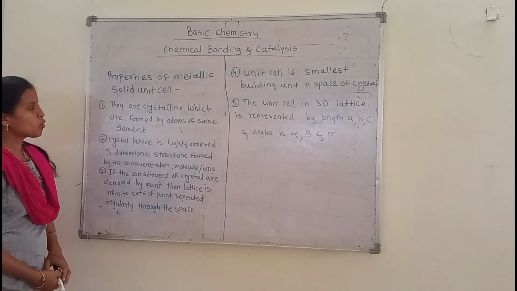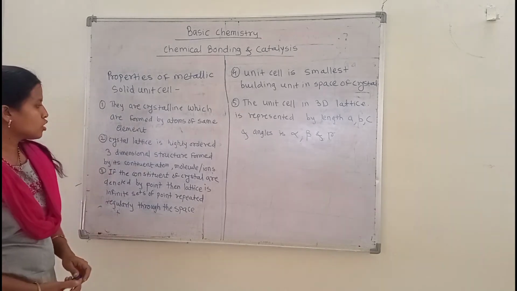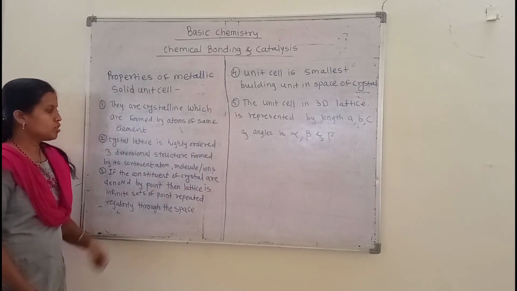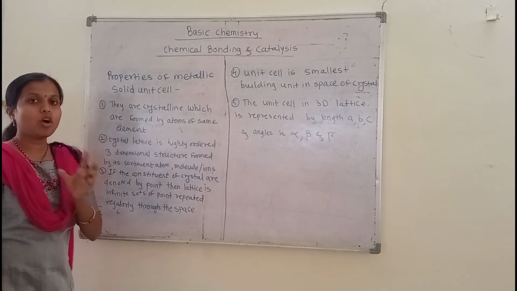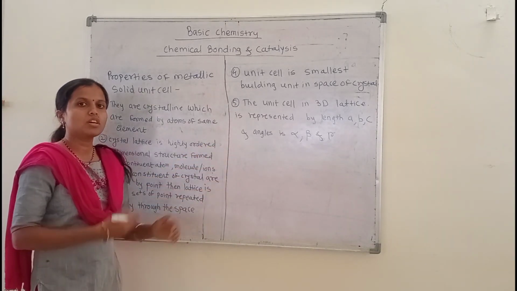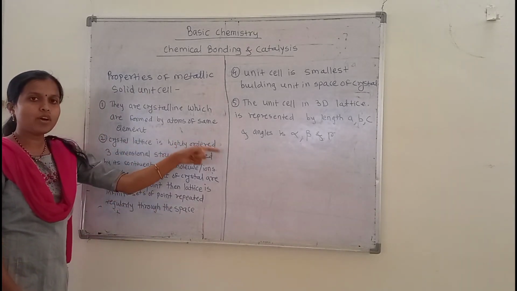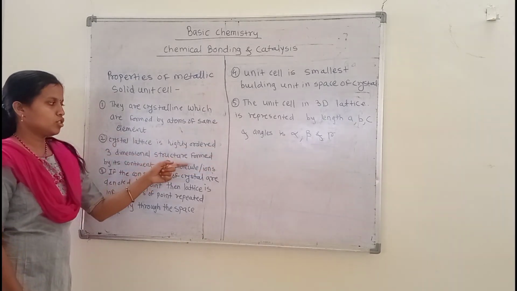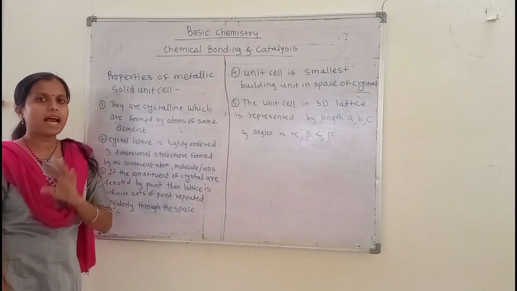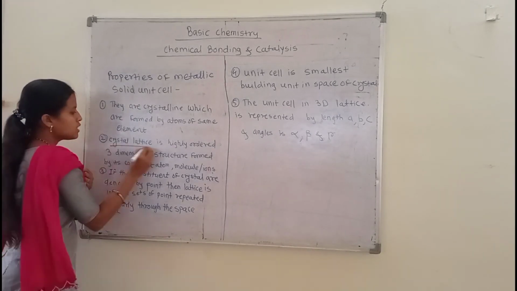The second property is that the crystal lattice is a highly ordered three-dimensional structure formed by its atoms, ions or molecules. In the next video we will discuss different crystal lattice structures. These crystal lattices are highly ordered three-dimensional network structures formed by atoms, ions and molecules.